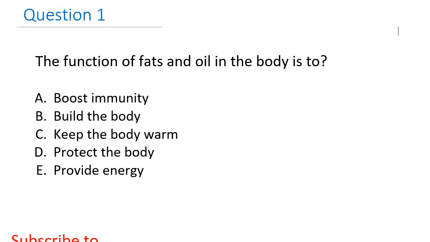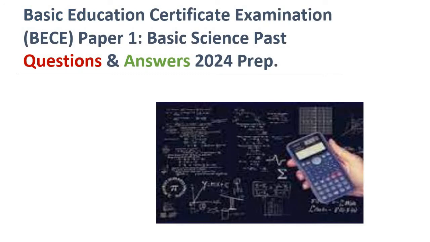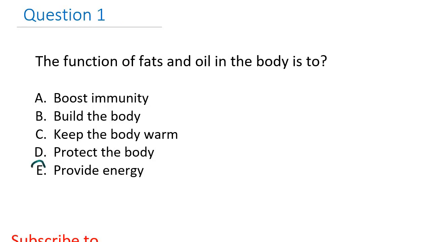The function of fat and oil in the body is to A. Boost immunity, B. Build the body, C. Keep the body warm, D. Protect the body, E. Provide energy. Well, options A to D can be considered, but the main function of fats and oils in the body is to provide energy. The right answer here is provide energy, which is option E.